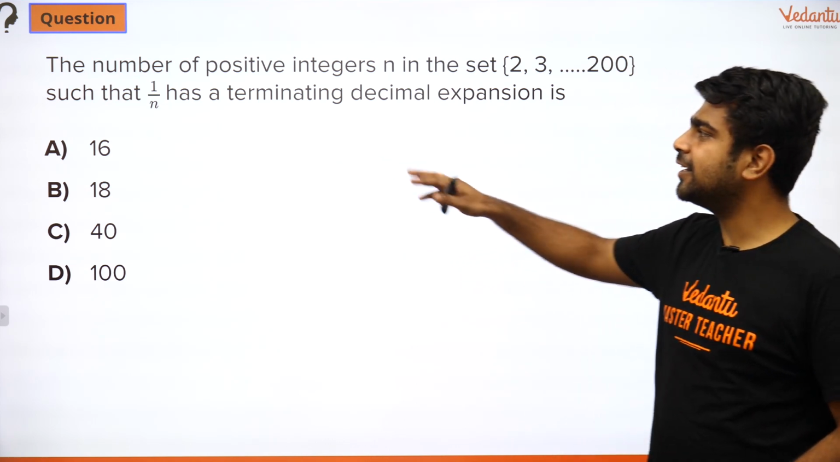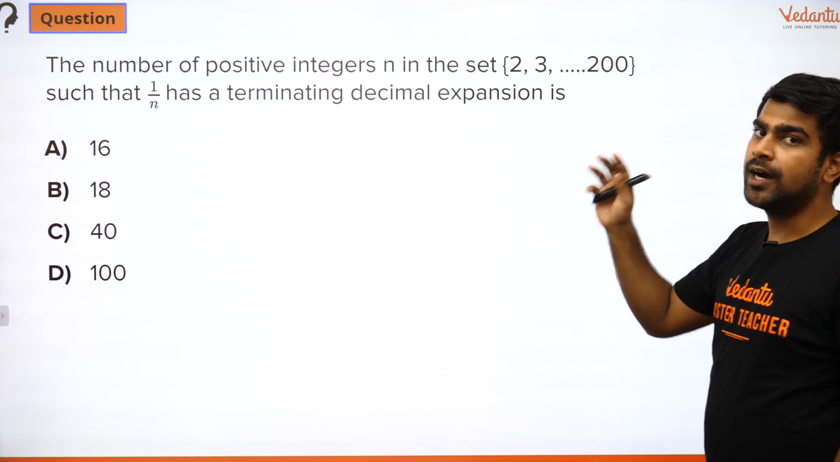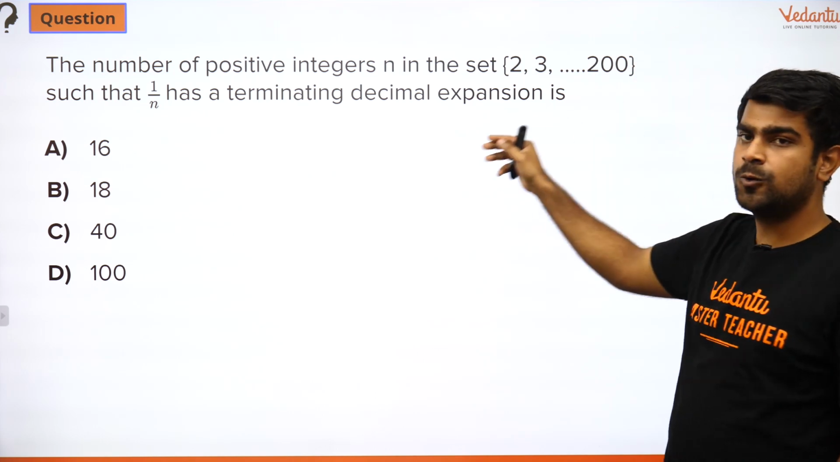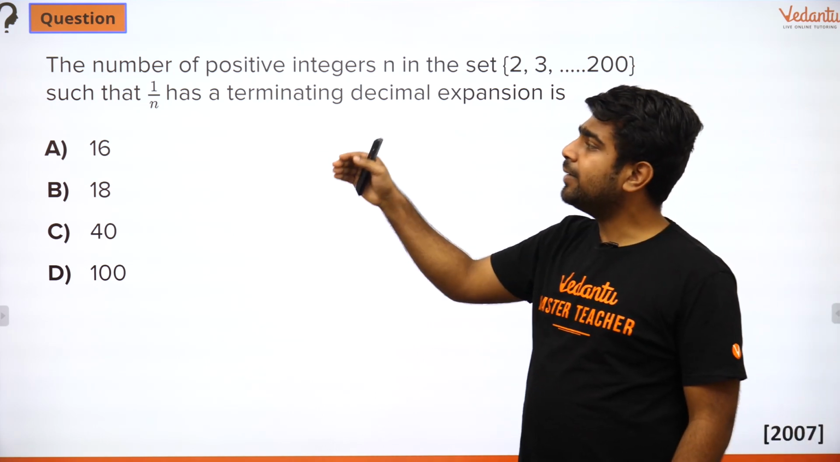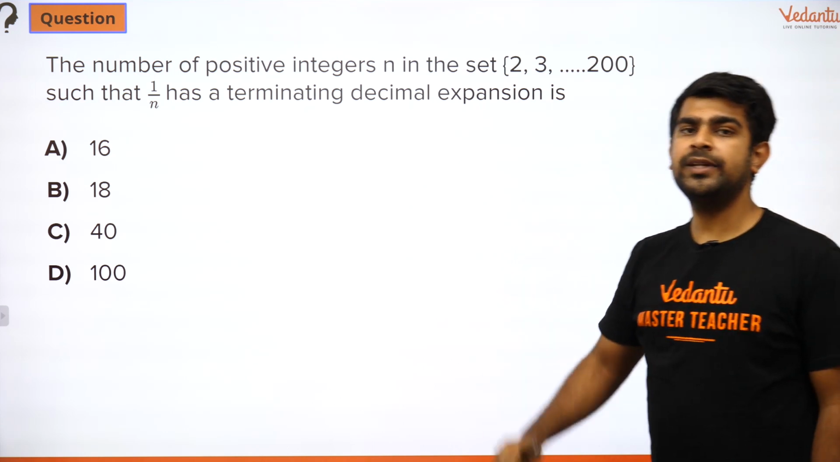I'll read it out and I'll explain it. So the number of positive integers n in the set 2, 3 up to 200. So you have 2, 3, 4, 5, 6, 7, 8, 9 all the way up to 200, such that 1 by n has a terminating decimal. 1 by n should be terminating.